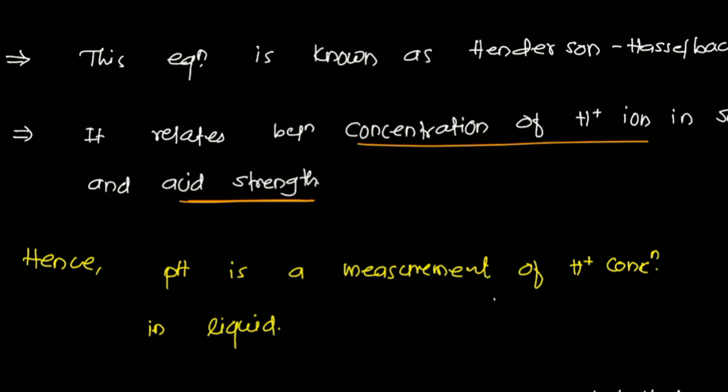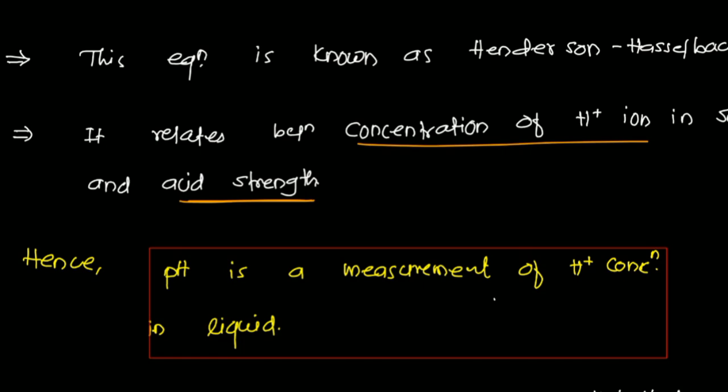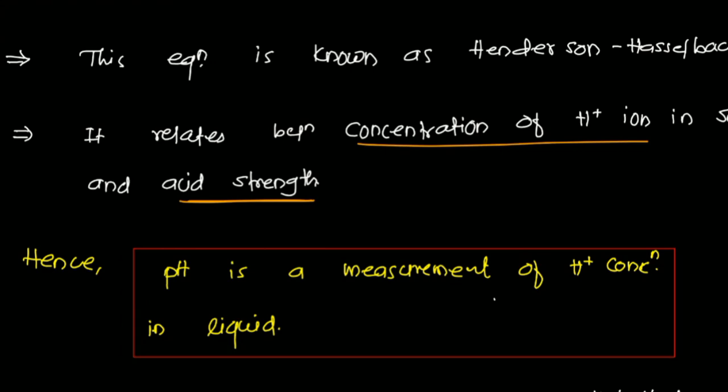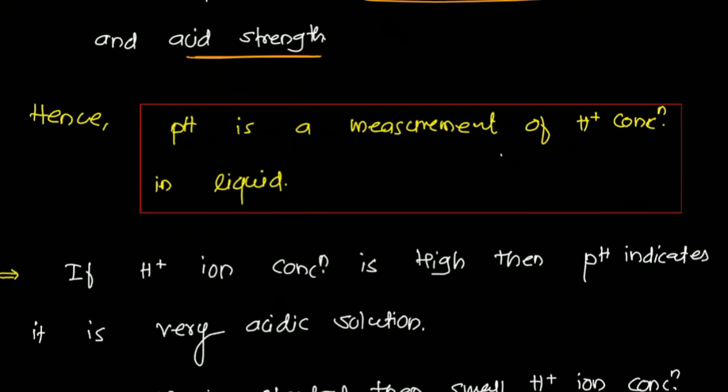Here pH is nothing but the measurement of H plus ion concentration in any liquid. So what is pH? We are just measuring the hydrogen ion concentration in a liquid or in a solution. That is called pH. So if the pH is high, that means it is a high concentration of H plus ion, and that indicates it is a very acidic solution. So pH high means acidic solution, that is a high number of H plus ions.